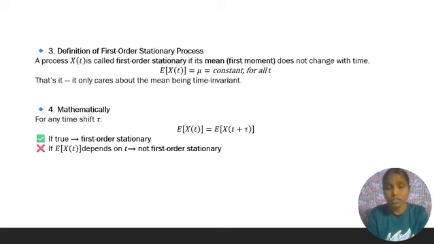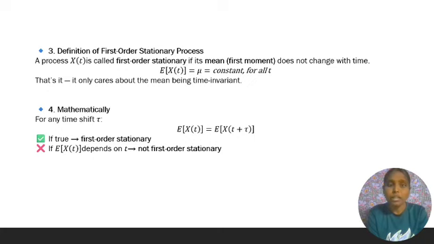Definition of first order stationary process. A process x of t is called first order stationary if its mean, the first moment, does not change with time. Expectation of x of t equals mu equals constant for all t. That's it. It only cares about the mean being time invariant.